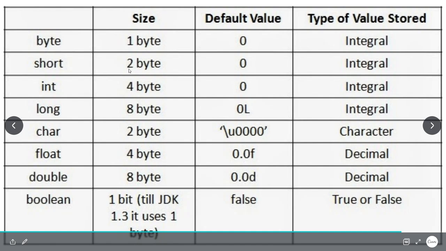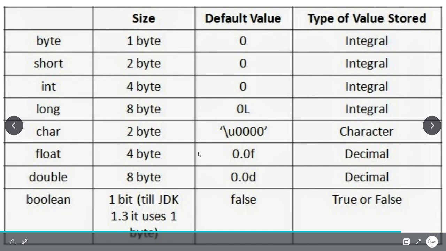Short, up to size 2 byte. Default value is 0, and the type of values it stores is integral. Int, integer, stores integer values, up to size 4 byte. Default value is 0, and you can store integral values in it. Long, up to size 8 byte. Default value is 0L, capital L. You can store integral values in the long.